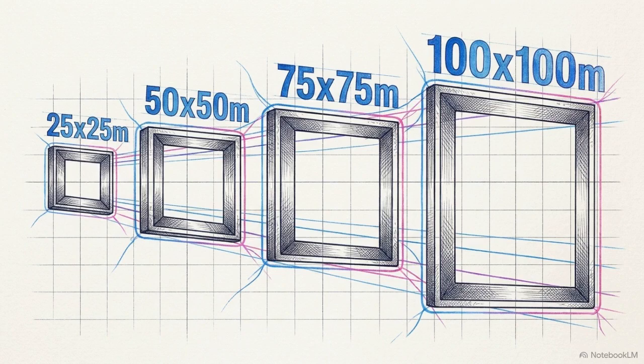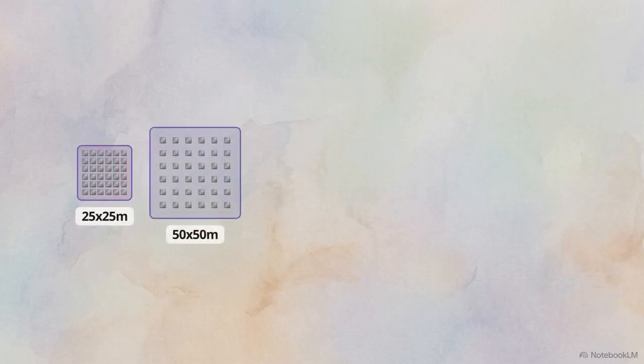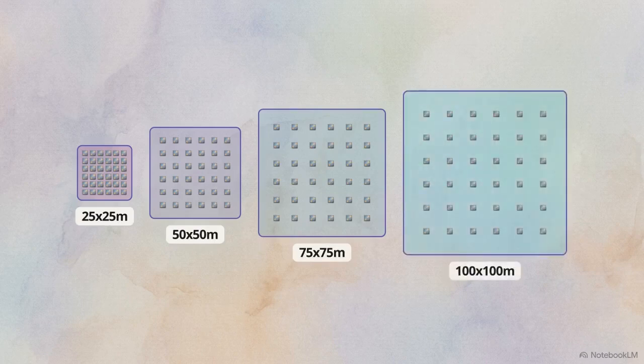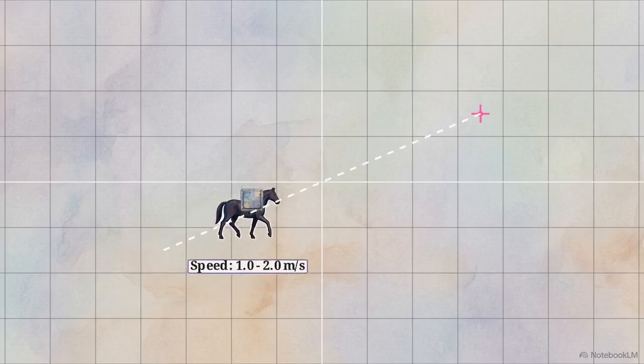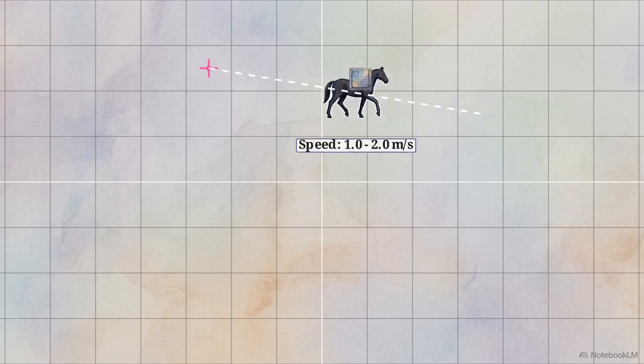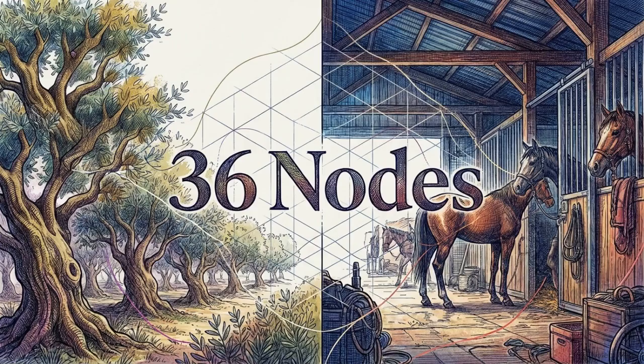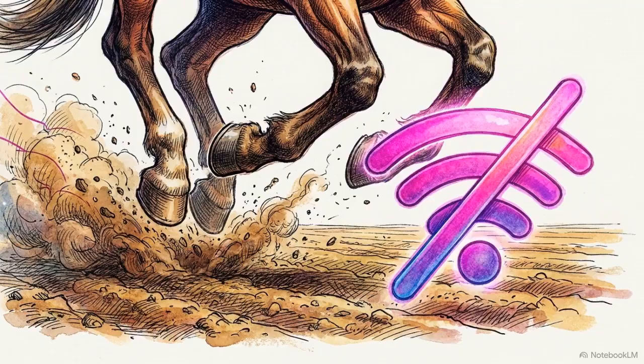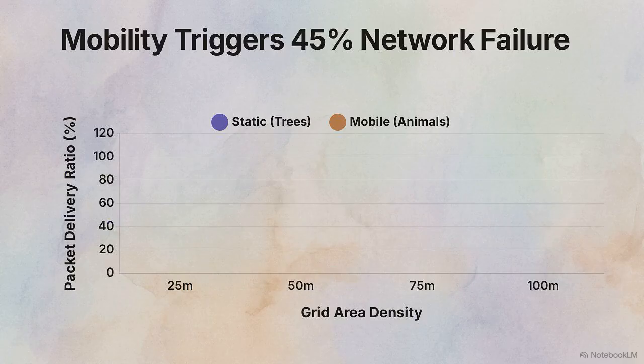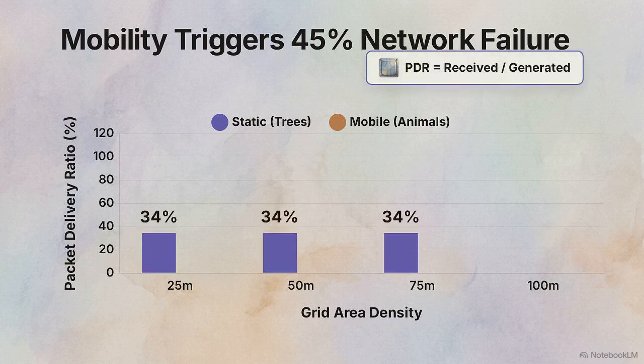To see how distance affects the routing, the nodes were distributed across 4 different grid densities, scaling from a tight 25 by 25 meter square up to a sparse 100 by 100 meter area. To simulate unpredictable horse movement, the experiment used the random waypoint model. A node selects a random coordinate, draws a path, moves, pauses, and picks a new target. Speeds varied between 1 and 2 meters per second, intercut with random rest periods. By holding the node count, transmission rate, and grid size identical across both environments, the simulation isolates physical mobility as the exact variable causing network degradation.